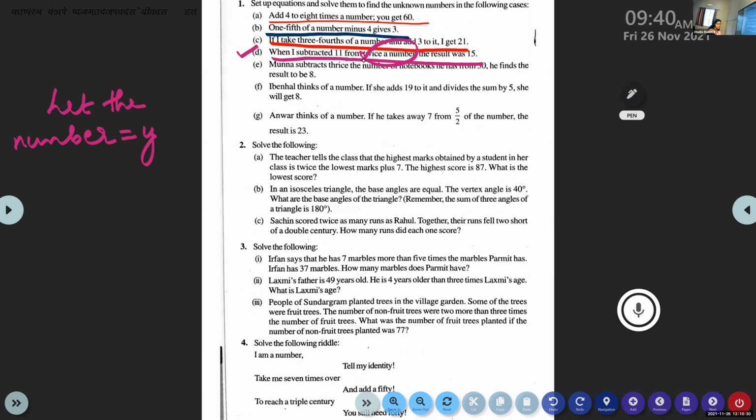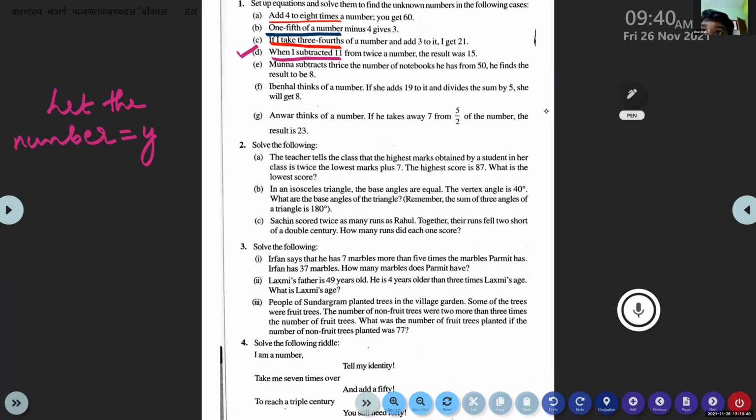11 is subtracted from what? From twice a number. So how will you represent twice a number? You represented a number by y.